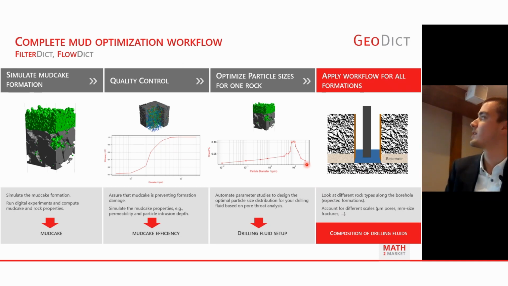Then also see for different particle size distributions, how they affect the creation of mud cake and how they affect the permeability or the depth of invasion.